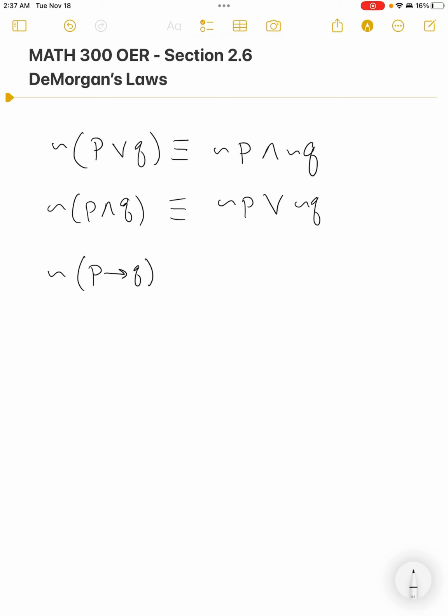Another interesting one that he's able to prove is that the negation of the conditional is the first thing happening and the second thing not happening. But that's exactly what we knew would happen. So in order for this to be true, so let's think about a conditional statement, one that I've used in a past video.